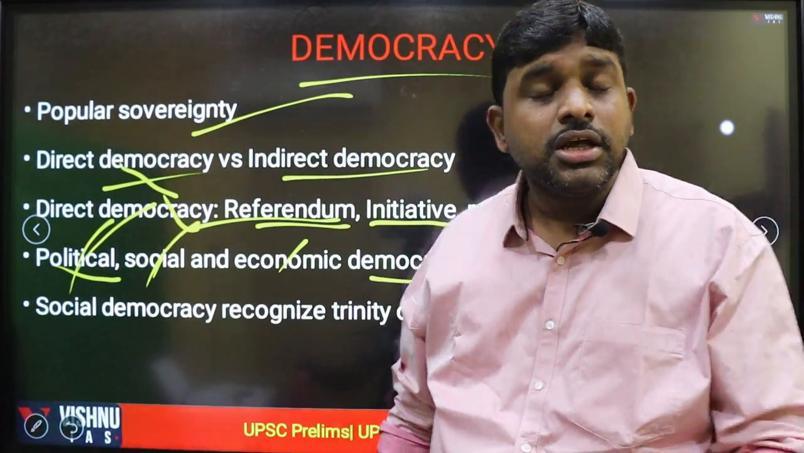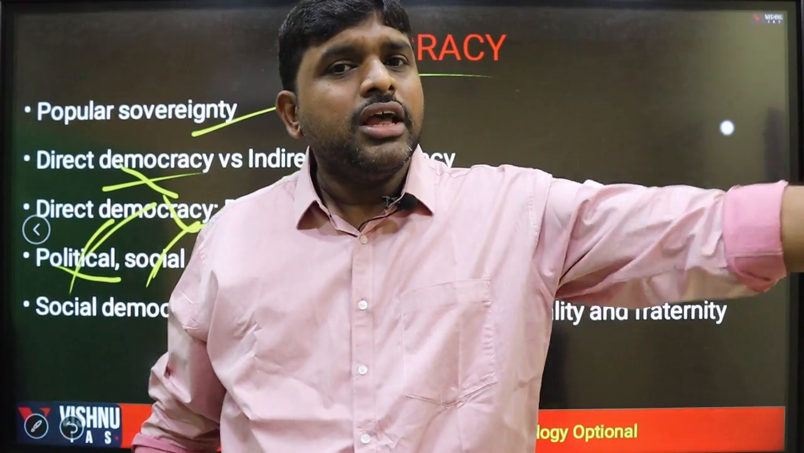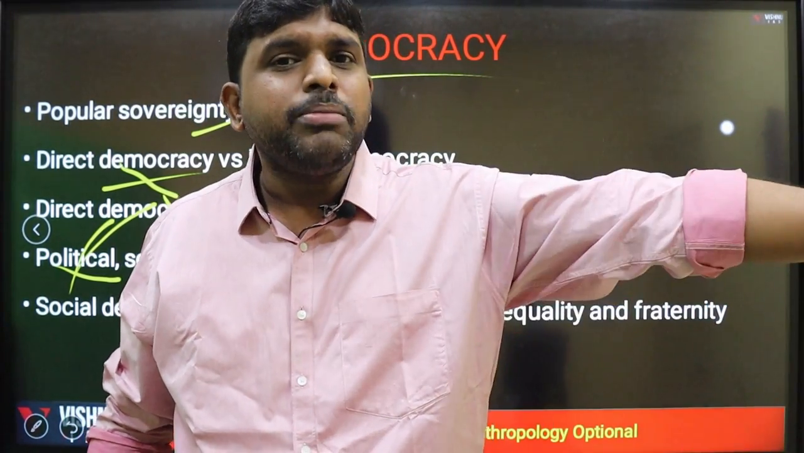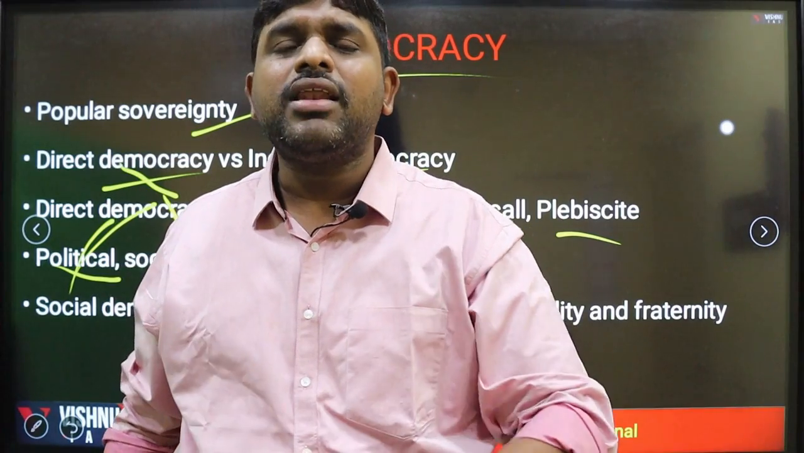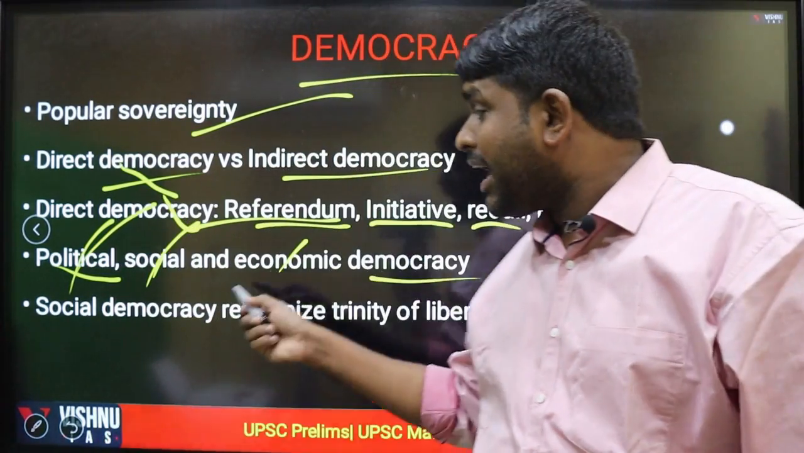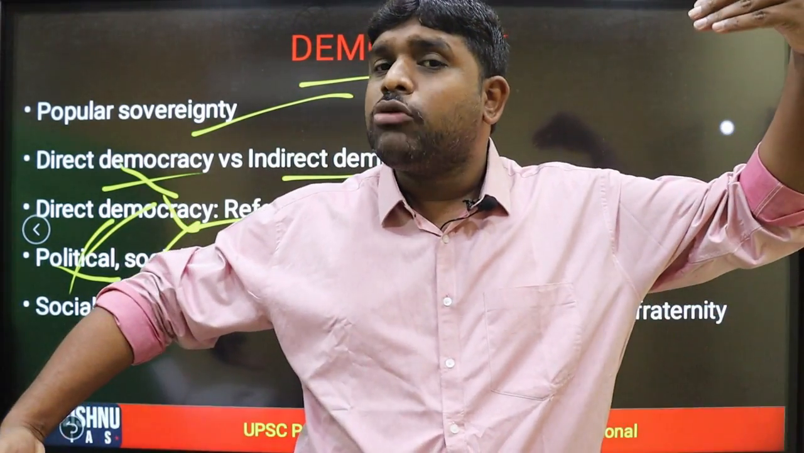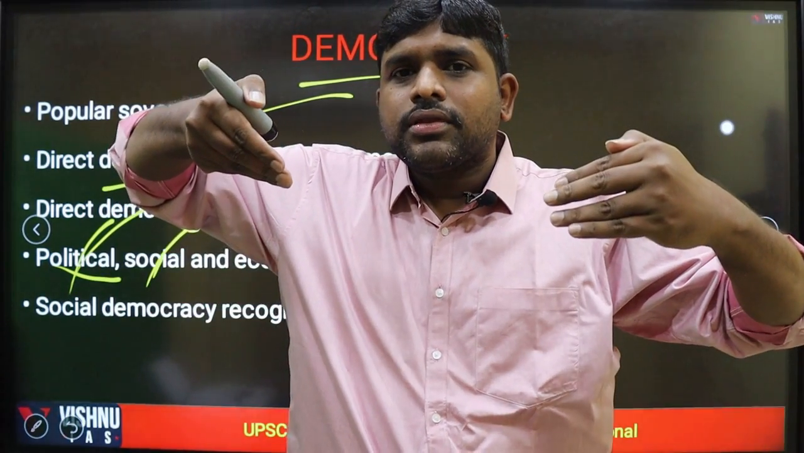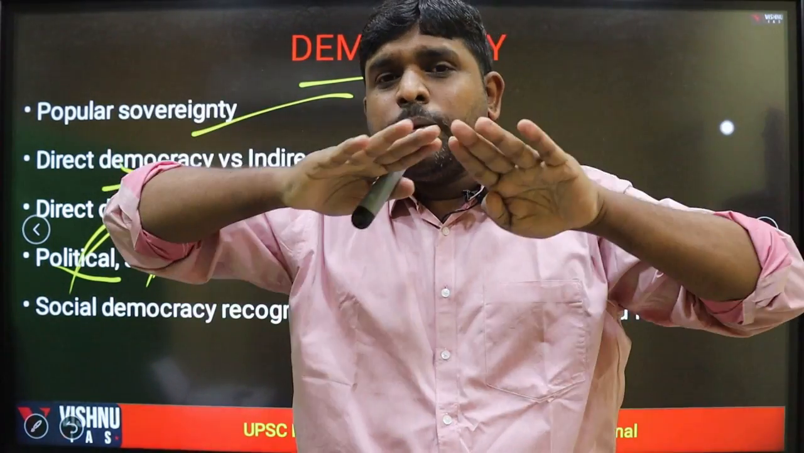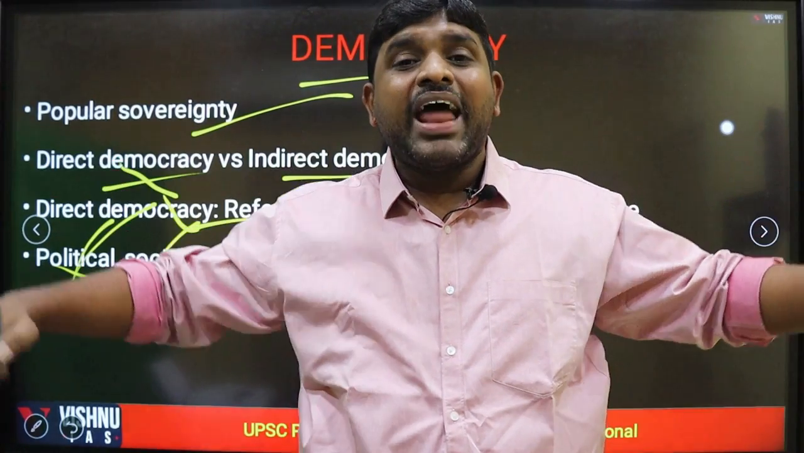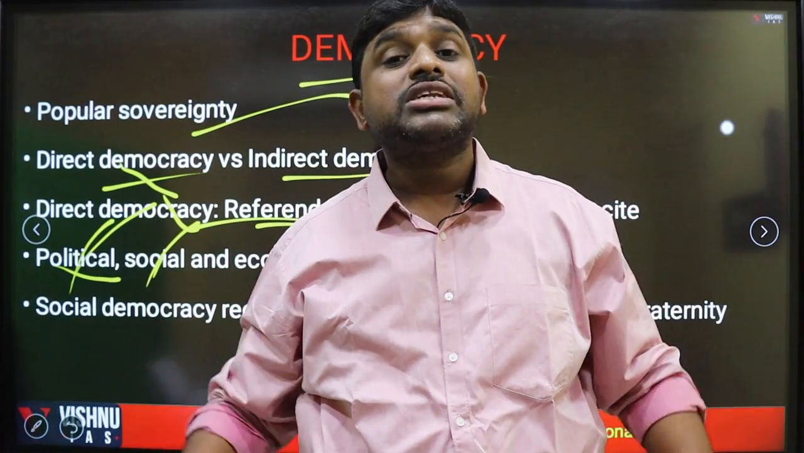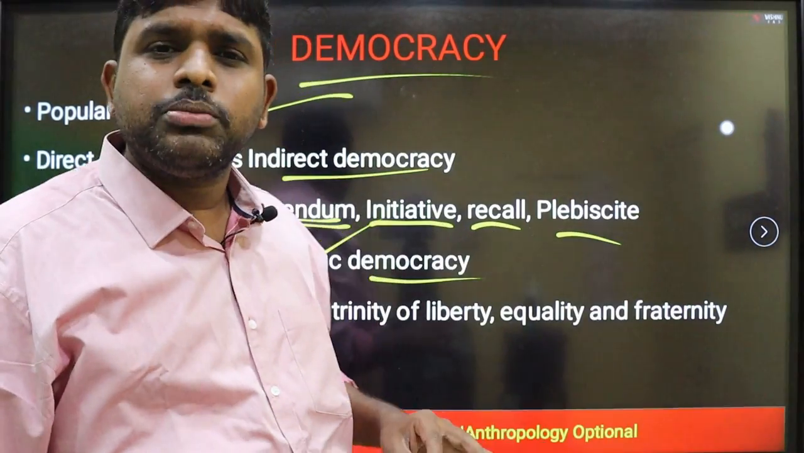Social democracy means there should not be any inequalities, there should not be discrimination, there should not be exploitation, and all the people should be equal. That is social democracy. In economic democracy, the gaps between the haves and have-nots should be lessened. The graph should be flat between the haves and have-nots. This also should be there in economic democracy.